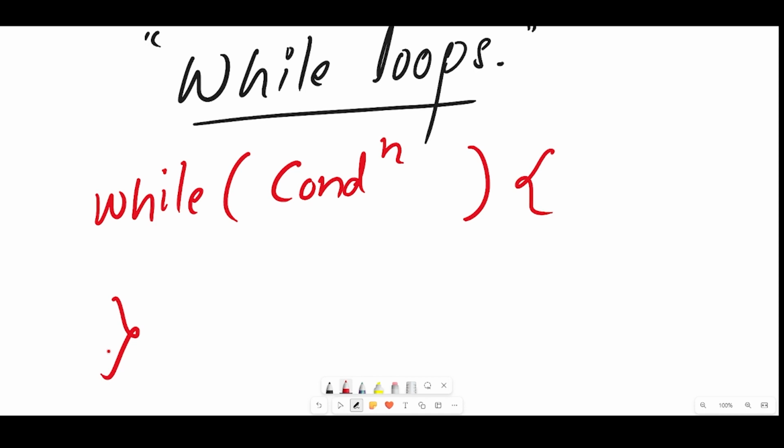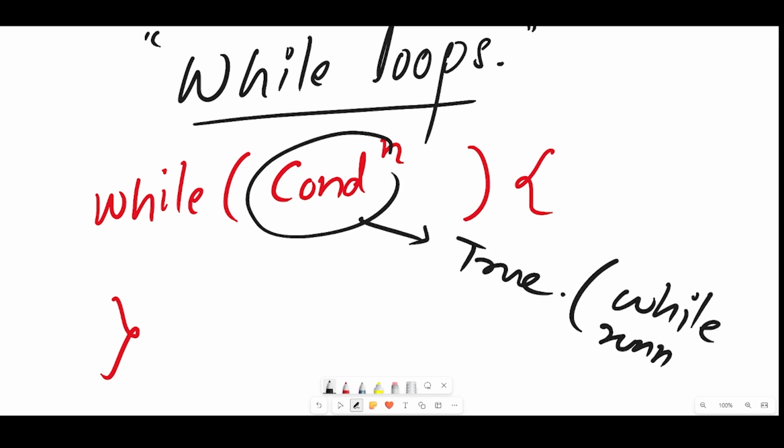The concept is the same: it is a loop. It will keep going again and again until where we want. But the while loop behaves a little differently from what we learned in the for loop. Here, if the condition is true, the while loop will keep on running. Once the condition is false, the while loop will stop. The same basic concept happens in the for loop also: if the condition is false, the for loop will stop.